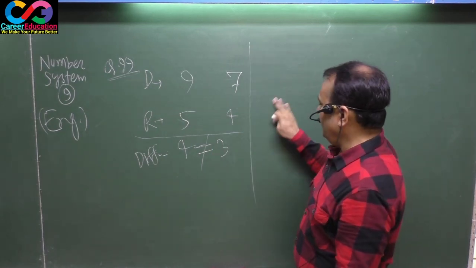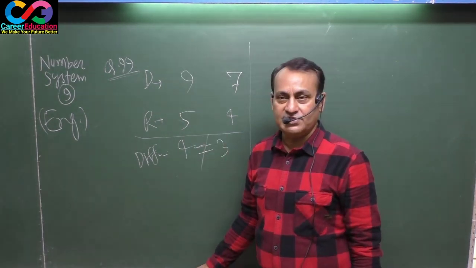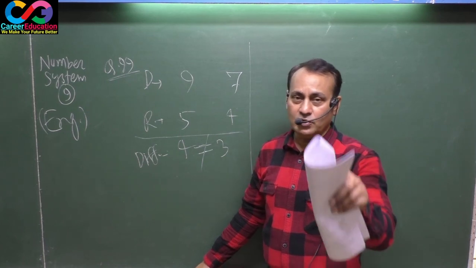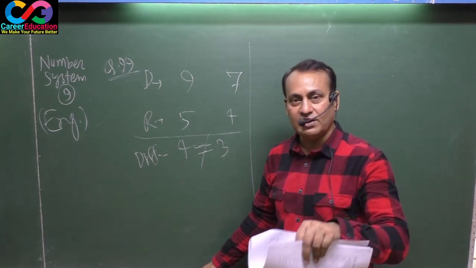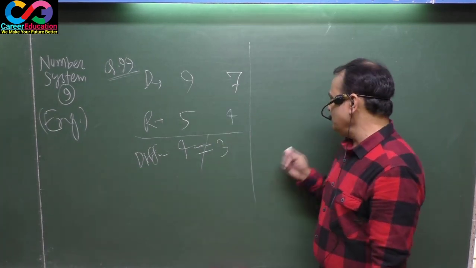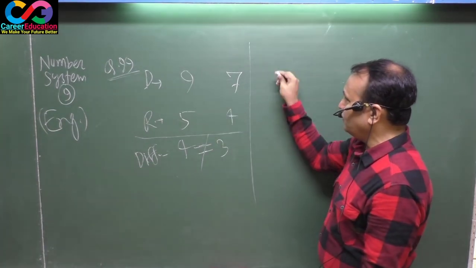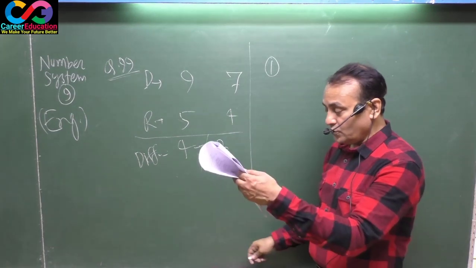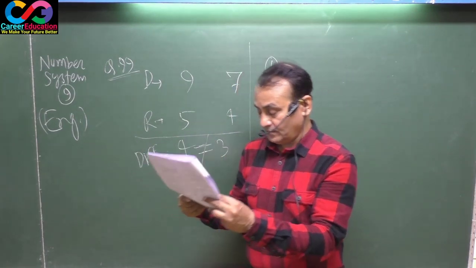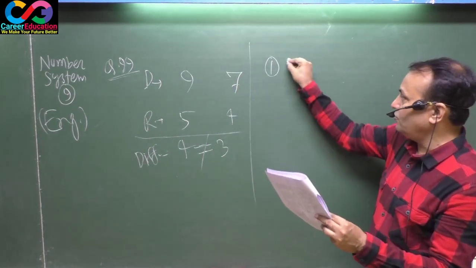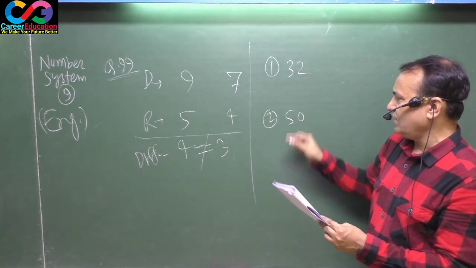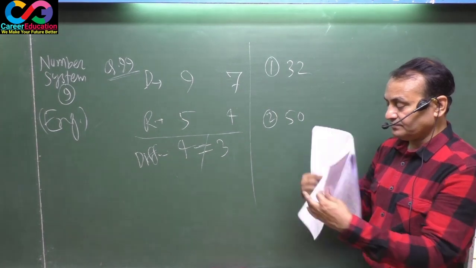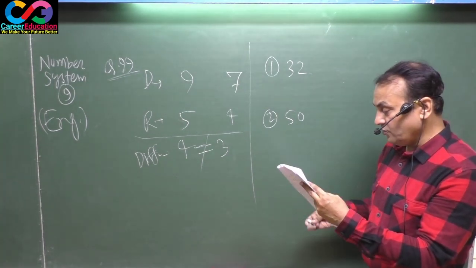If you get unequal differences, certainly you should go through the options in order to save time. Options are the best method for this. That's why I would like to show you through options. Options are 32, 50, 28, 23.